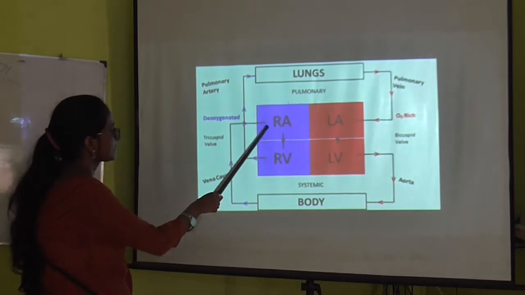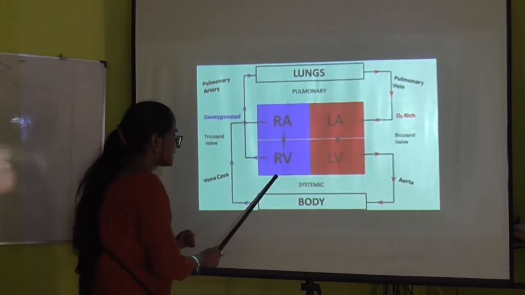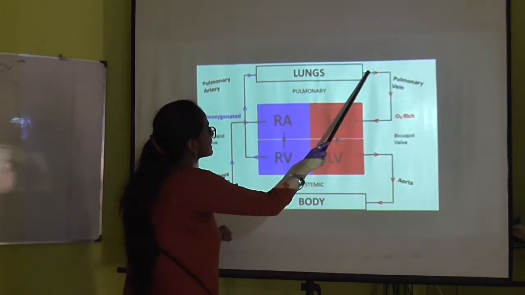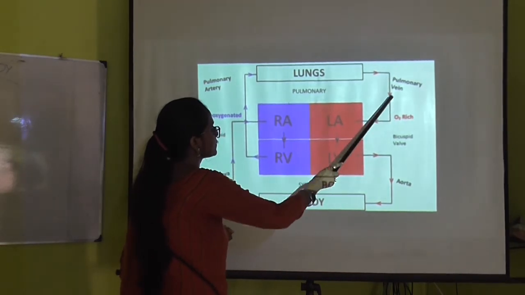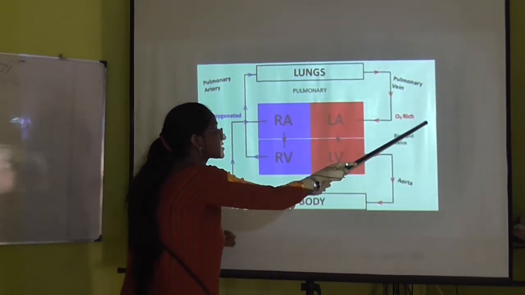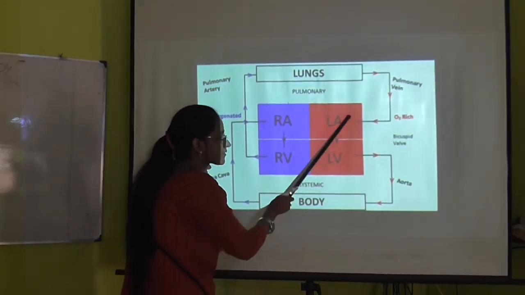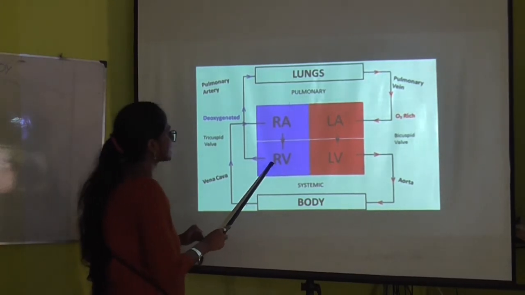Over here, see, right atrium, left atrium, right ventricle, left ventricle. Okay, see over here the lungs are sending the blood through the pulmonary vein, that is the oxygen rich blood, to the left atrium. Similarly, what is the right ventricle doing?